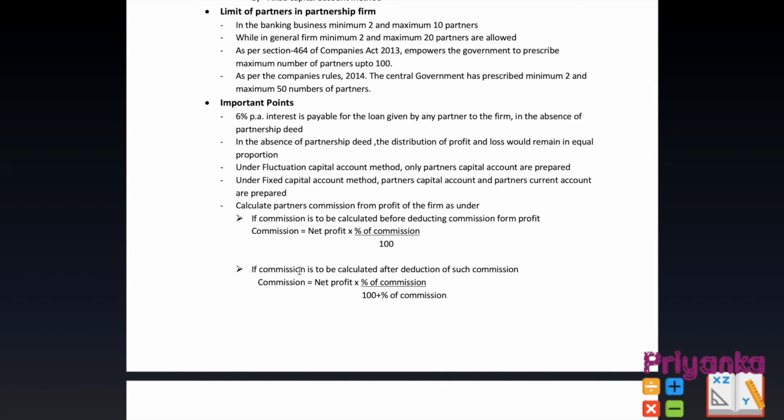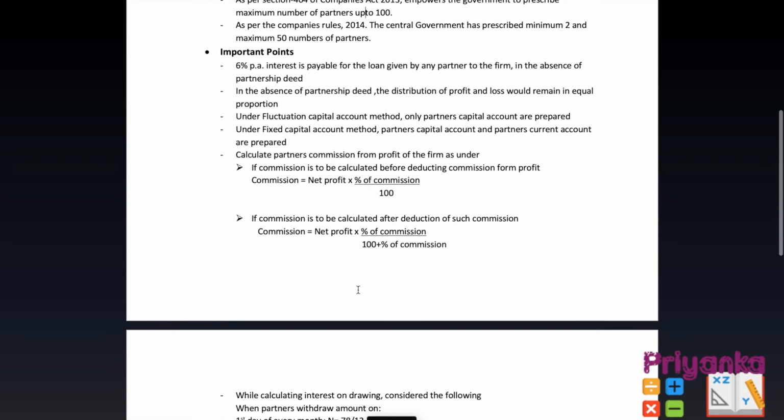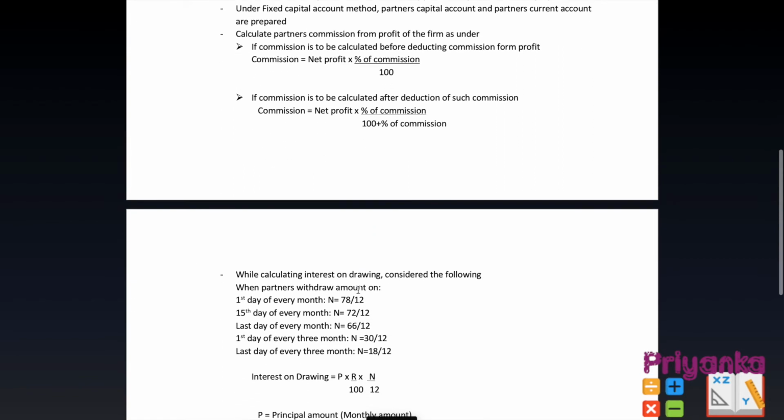Next, if commission is to be calculated after deducting it, just remember the before and after deduction of such commission. In that case, net profit multiplied by percentage of commission divided by 100 plus percentage of commission. It means, for example, net profit multiplied by 10, if in the question percentage 10 is given, then down will keep 110. This will be more clear when we solve questions.